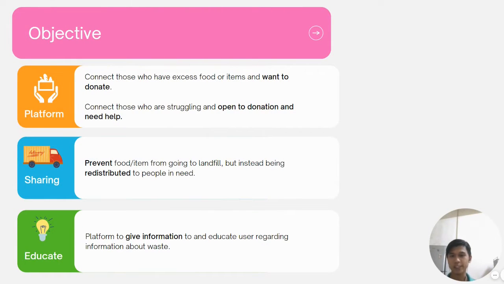The objective of my project is first to provide a platform to connect those who have excess food and want to donate it with those who are struggling and are open to donation. Secondly, by sharing, we can prevent the food from ending up at landfill. Instead of going to landfill, the food is redistributed to people in need. And finally, we want to educate the user regarding information about waste.